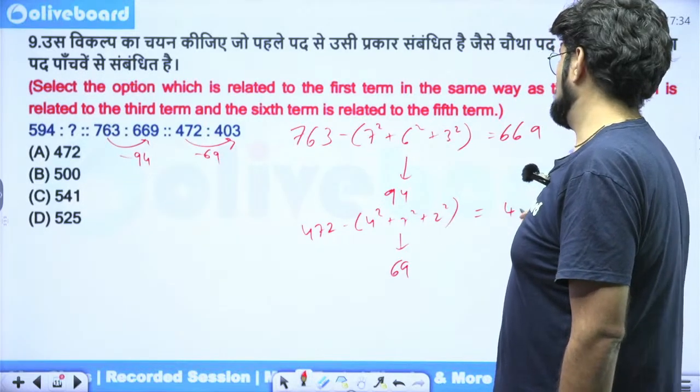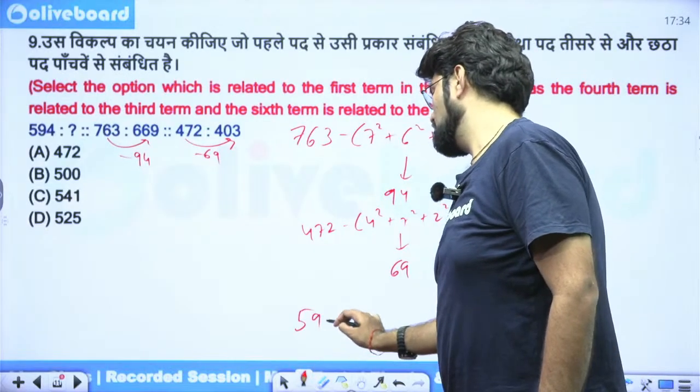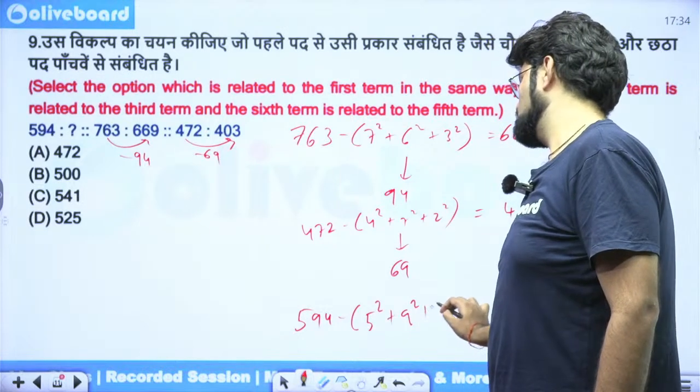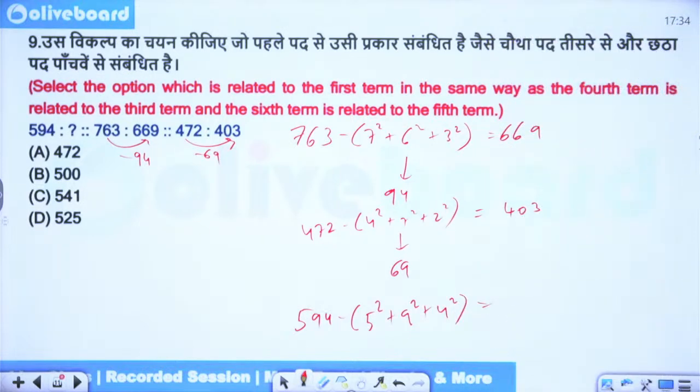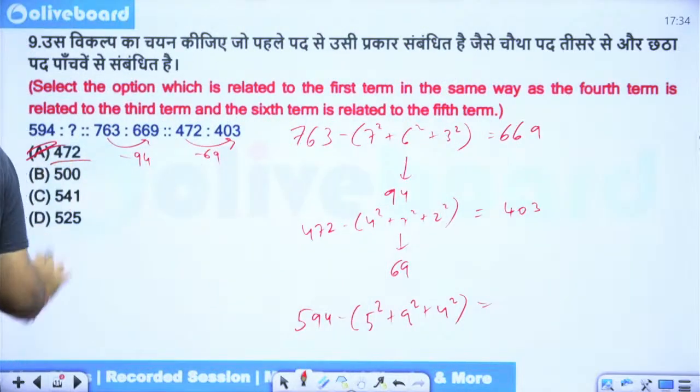That's 403. So now 594 minus 5 square plus 9 square plus 4 square. What is the answer? So that's 25, 81 and 16. The answer ends in 2 in the unit digit. That's 472. Okay. Just solve it with the help of unit digit.